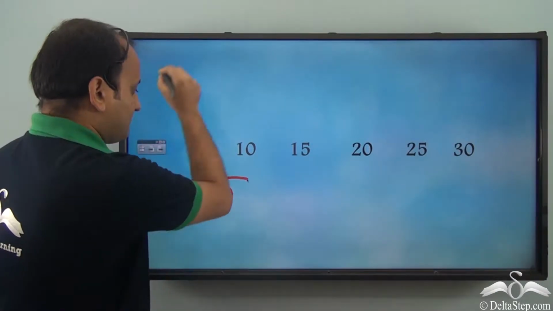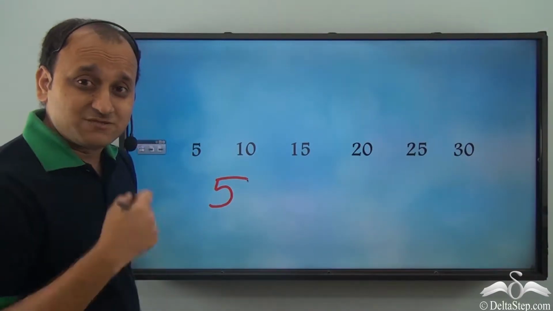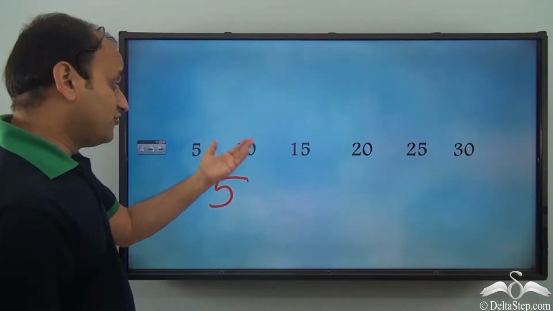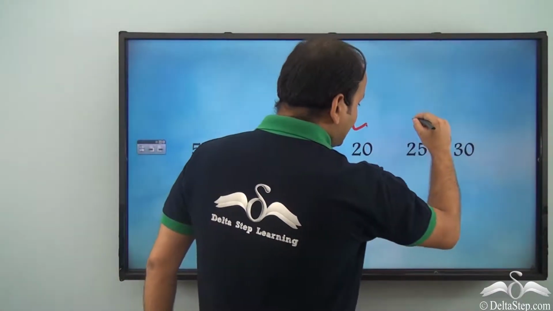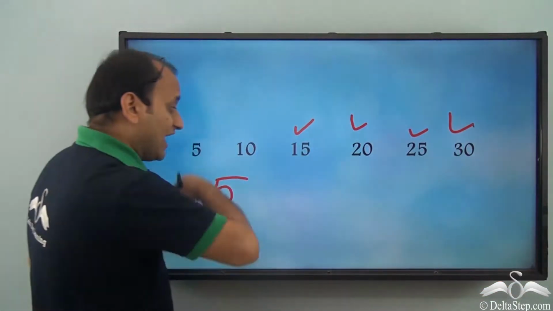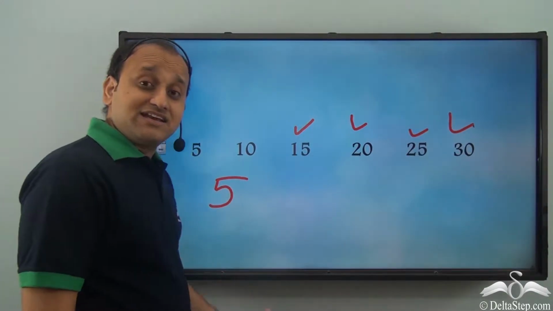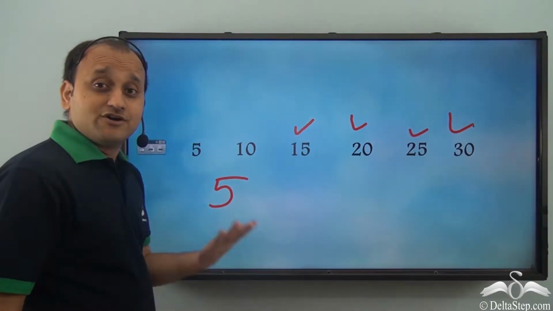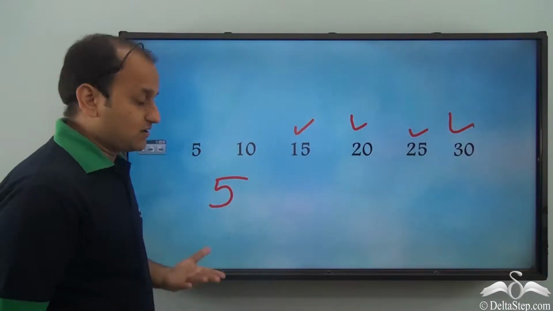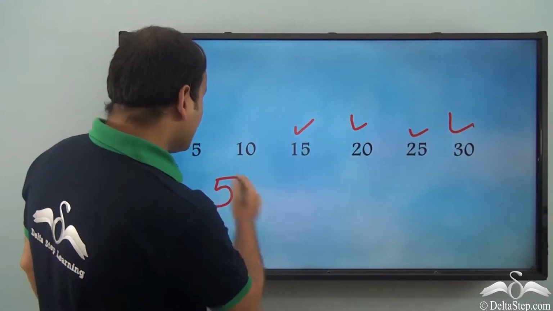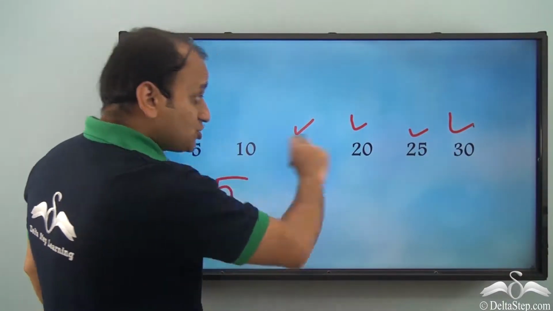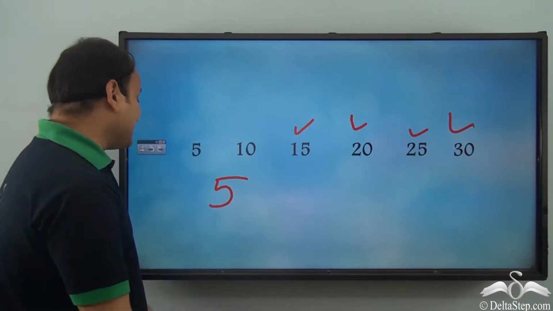If you increase 5 by 5 you get 10, if you increase 10 by 5 you get 15, similarly 20, 25 and 30. So every time the numbers are increasing by 5. So what type of pattern do we see? Well, we see an increasing pattern here. So even these numbers show an increasing pattern.